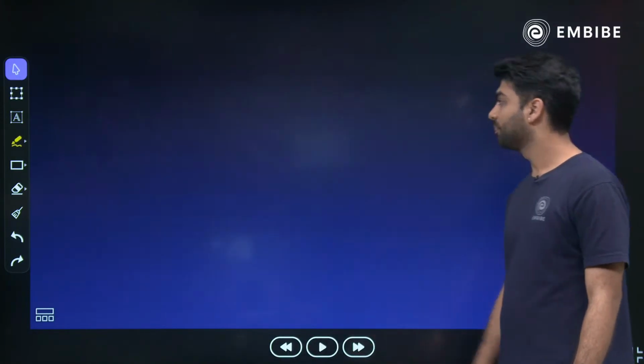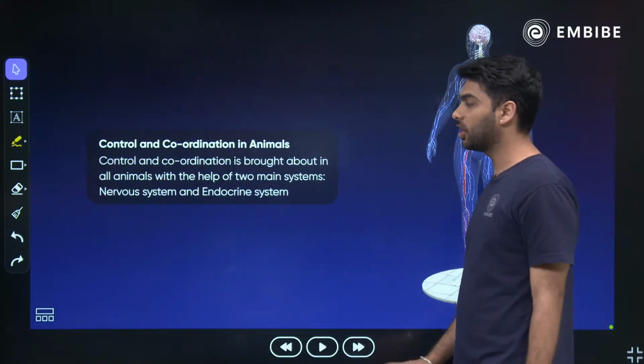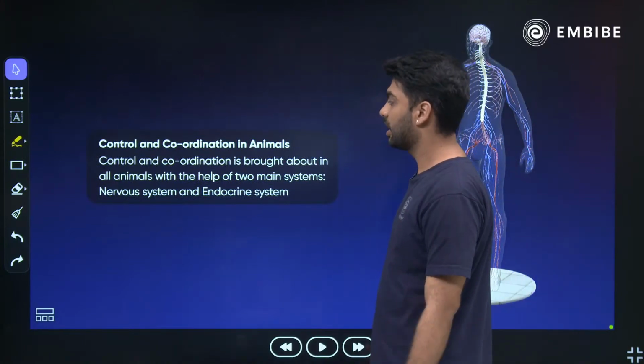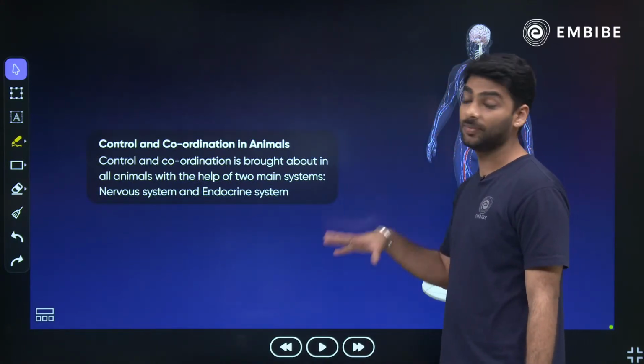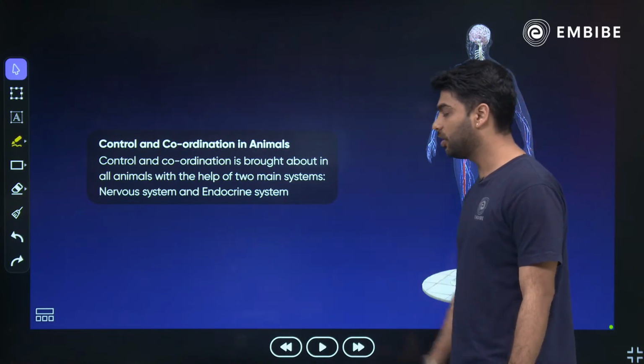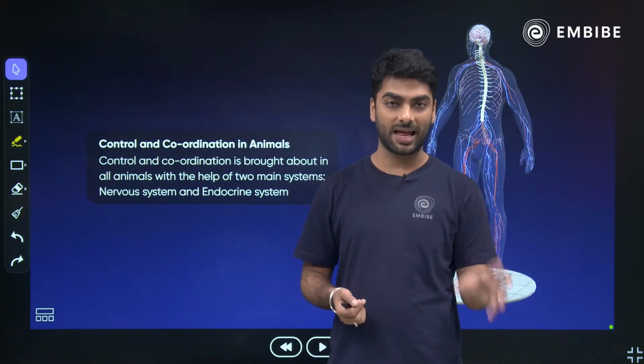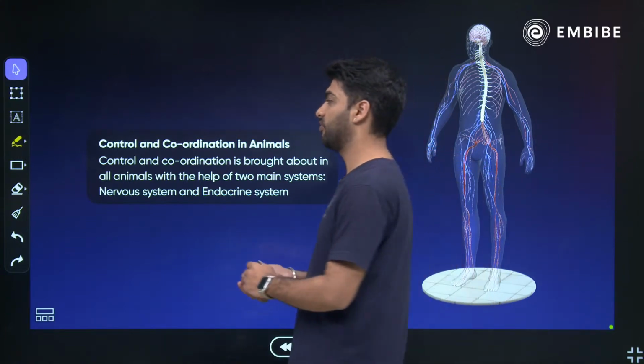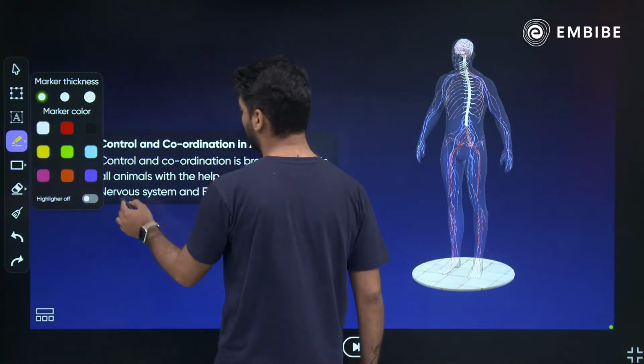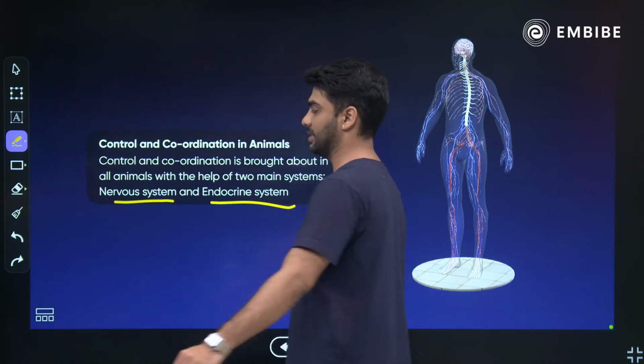ठीक है, चलिए आगे बढ़ते हैं and we talk about control and coordination in animals. Sorry, plants तो हमारा हो गया. Now we'll do control and coordination in animals. Now when we are talking about control and coordination in animals, here there are two systems that we have to learn, and that is your nervous system as well as your endocrine system.